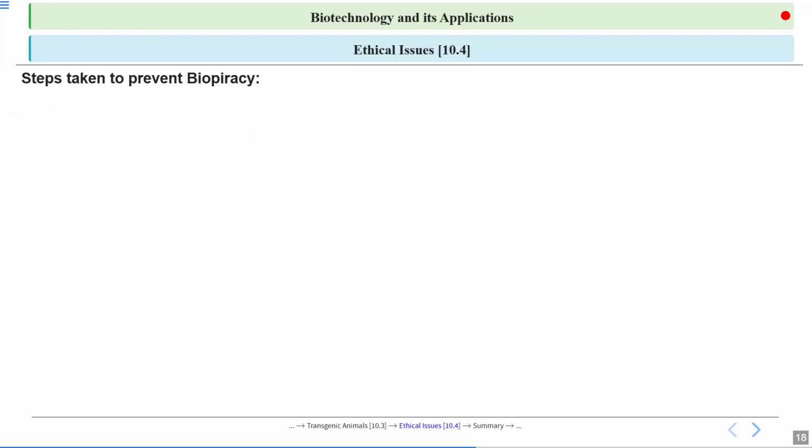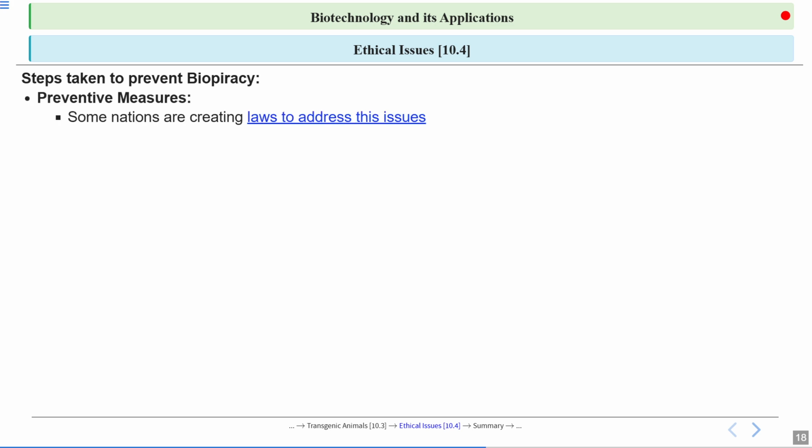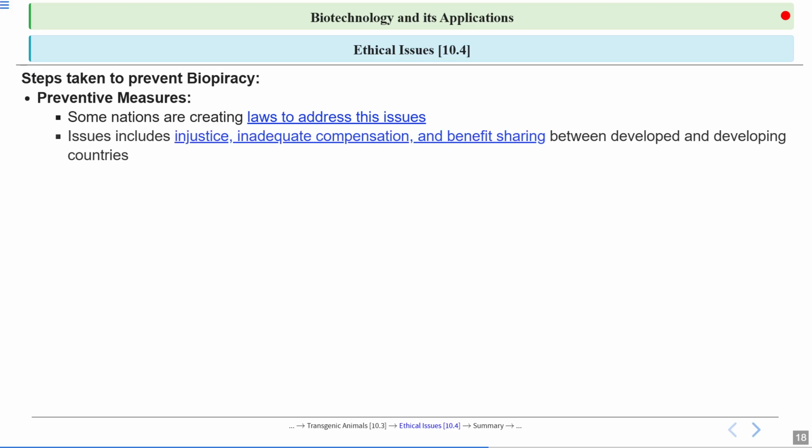Now, what are the steps taken to prevent biopiracy? There are some preventive measures. Some nations are creating laws to address these issues. The issues include injustice, and inadequate compensation and benefit sharing between developed and developing countries. If you are using our traditional knowledge, you have to give compensation and share the benefit with them.